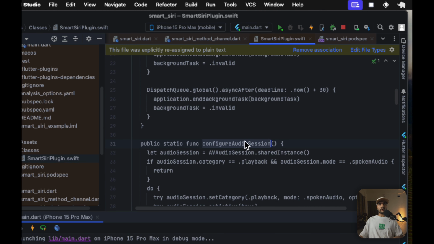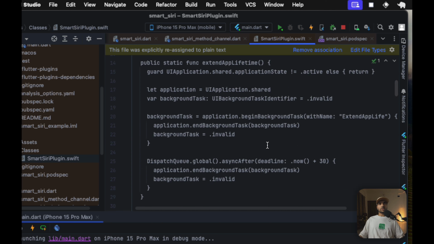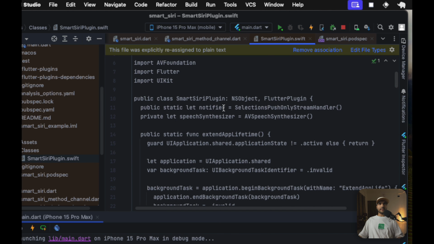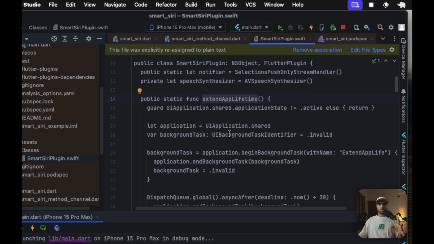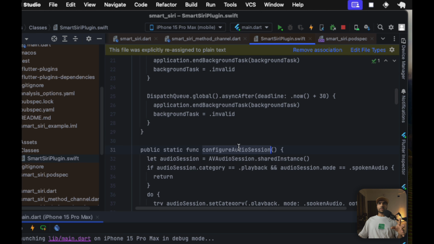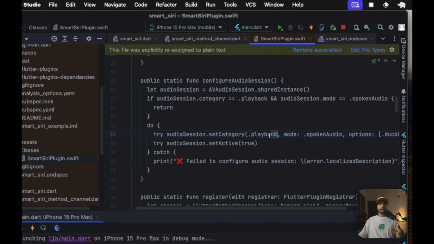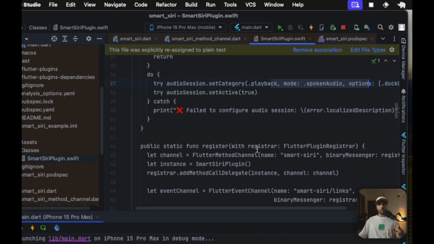We have a function for configure audio session. These functions are getting called directly from our app intent that I'll show inside our example, right? But these are the functions. First of all, we establish our app lifetime to be able to use it in the background too. Then secondly, we configure our audio session. So we configure our AV audio session and we set the playback and the options right over here.